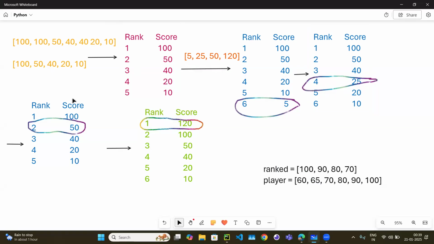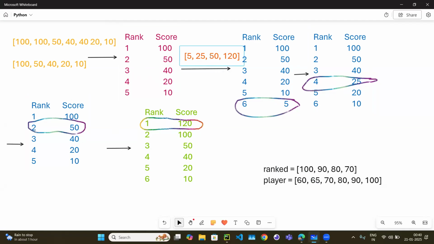Okay, now 50. So again the same leaderboard. Is 50 greater than 100? No. Is 50 greater than or equal to... So the second thing is we need to check equal to as well, because they are using dense ranking. Is 50 greater than or equal to 50? Yes. So the rank will be 2.